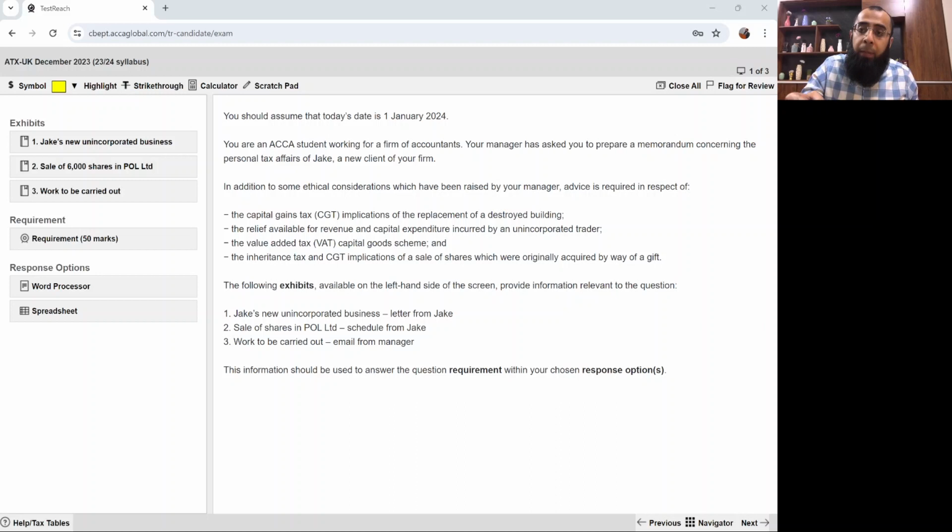See, attempting topical questions is comparatively easier because you've studied a particular topic and then you are attempting a question relating to it only. But when you go for your actual examination, it's not just one topic. You have to deal with a complete exam paper in which all of the areas of taxation are being examined together. You have to be good at income tax, capital gain tax, inheritance tax, value added tax, corporation tax, all of the areas together. And most importantly, you should remember all of the rules together and have an ability to deal with all of those topics at the same point of time.